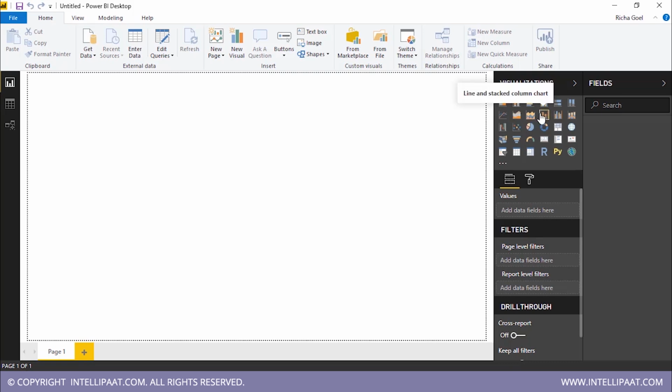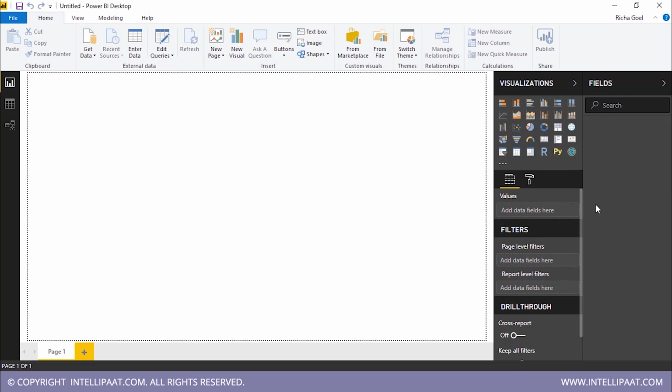You also have line and stacked column chart when you have multiple parameters in your table, and if you want to show a graph of multiple things, you can use all of this. You can also use donut charts, pie chart, scatter chart, and you don't have to worry. I will tell you exactly how to use these things in our next demo. You can also take data directly from R script visuals and Python visual. You can create your reports in these visuals also.